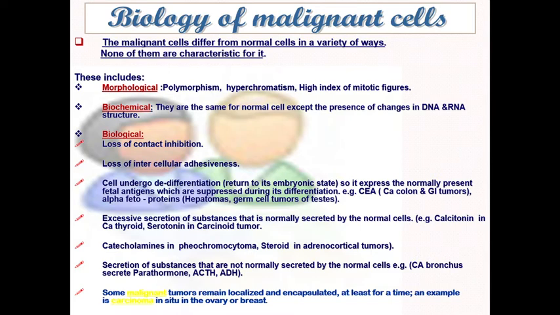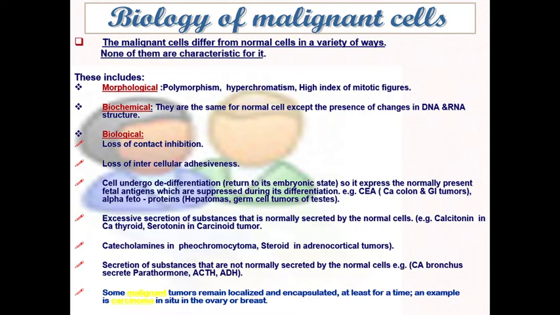For example, in carcinoma of the bronchus, the patient will secrete parathormone, ACTH, as well as ADH hormone, and all of them will produce certain clinical features. The parathormone is usually secreted by the parathyroid gland, and the ACTH by the adrenal, and ADH is produced by the pituitary gland.